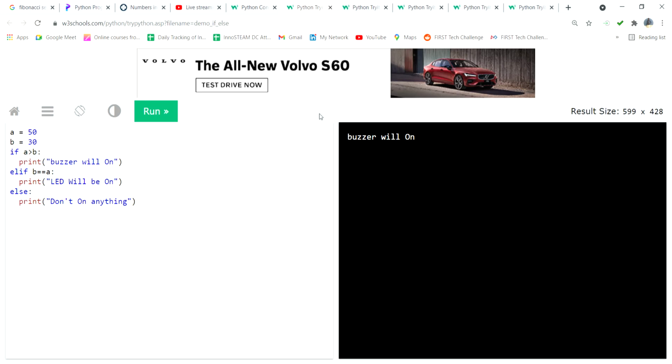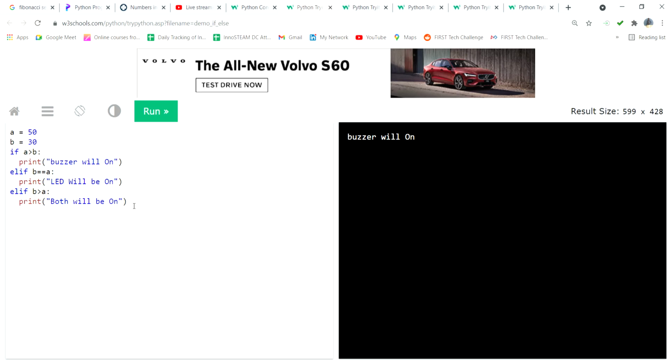You can do another one also. Else if you can use more than once, as many times as you want. Here I can put B is greater than A, then both will be on. If you use if only one time, and after that you want multiple conditions, then you can use else if.